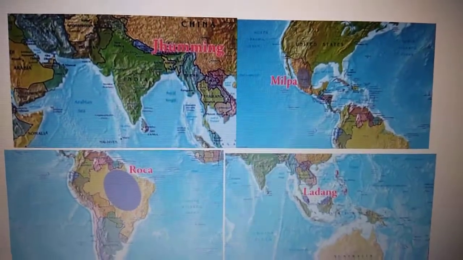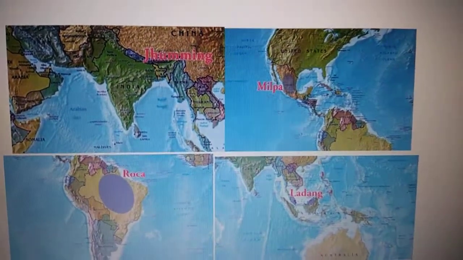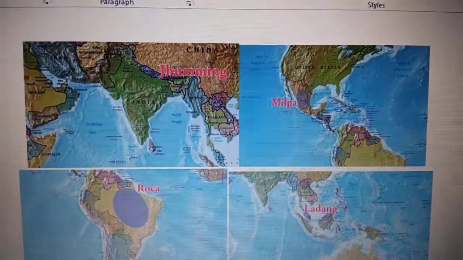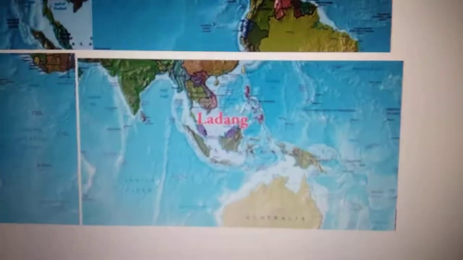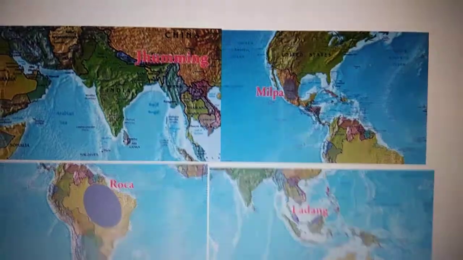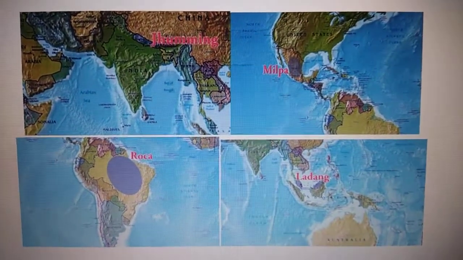Children, we have learned about shifting cultivation, which is also called slash and burn. Now there are different names given to it in different parts of the world. In India, shifting cultivation is called jhumming, which is performed in the northeastern part of our country. You can see in Mexico it is called milpa. Then in Brazil it is called roca, and in Malaysia it is called ladang. So these are the different names given to the shifting agriculture normally performed in the forested regions.